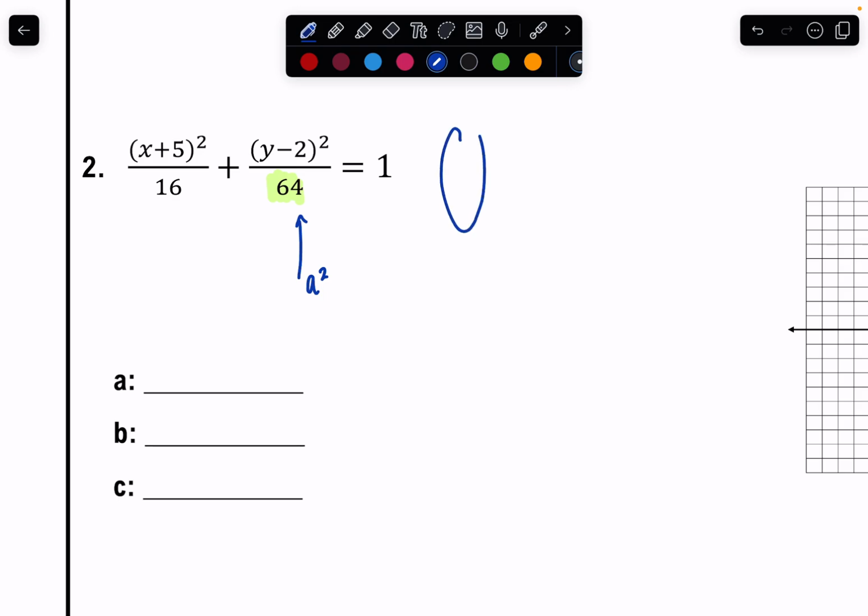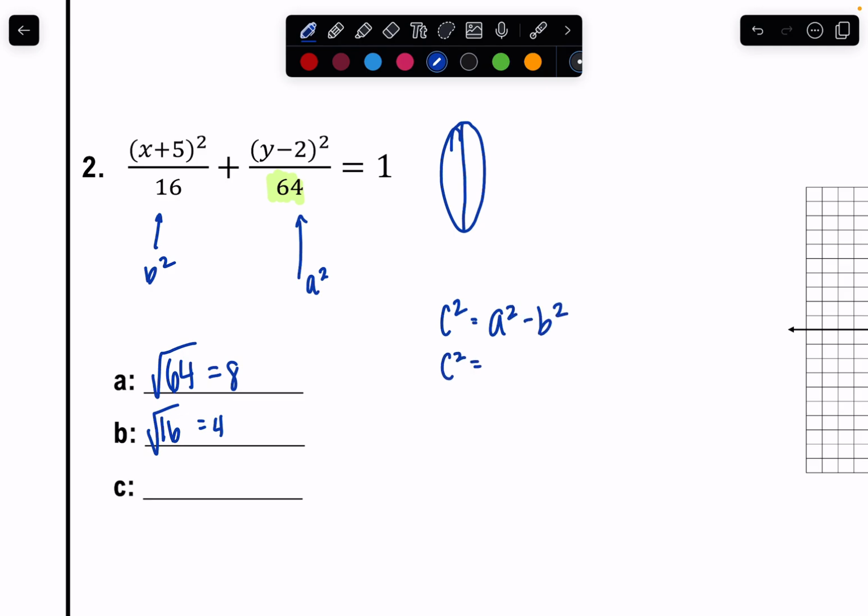So I'm going to see some sort of shape like this, where I'm going to see more of a distance up and down. If my a squared is 64, then I could take the square root of that to get 8. If my b squared, that means this has to be b squared, is 16, I take the square root of that, and I get 4. And so then I can quickly use my formula here. I get c squared equals a squared minus b squared. So I get c squared equals 64 minus 16, which is 48.